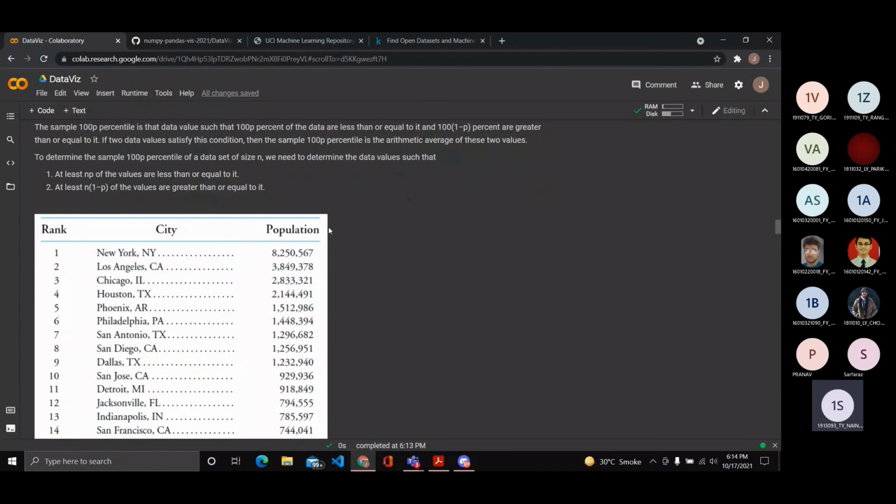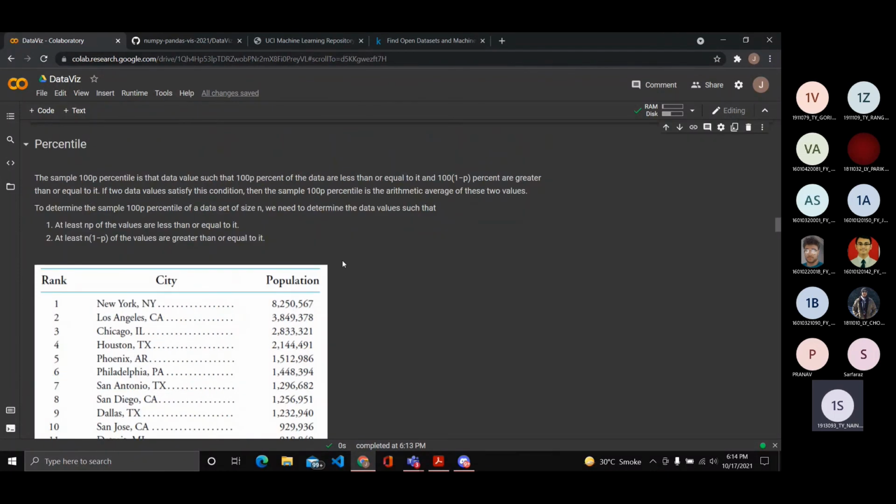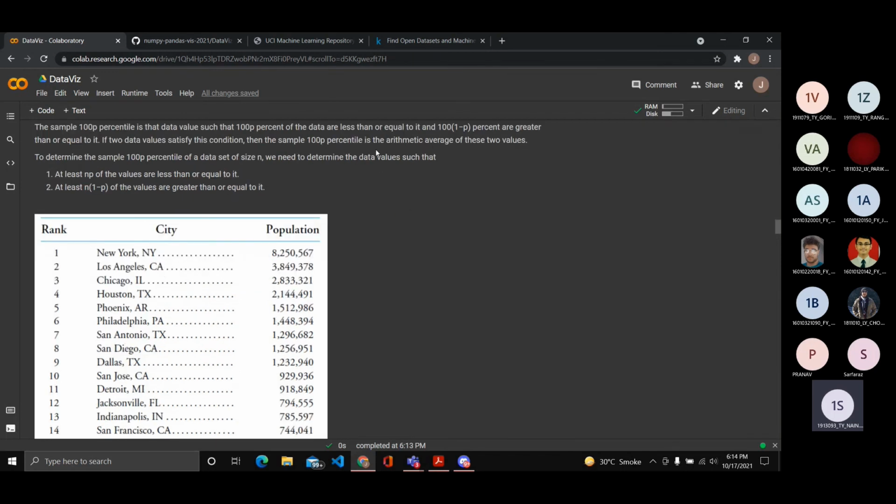If nobody has any more doubts, we can move on to the concept of percentiles. I believe everyone has a basic concept of what percentiles are, but let's just solve a few examples to get our minds warmed up. In general, for the 100p percentile, here p is a value between 0 and 1. So if I want to say the 80th percentile, p will be 0.8. The 100p percentile is the data value such that 100p% of the data is less than or equal to it, and 100(1 minus p)% are greater than or equal to it. If two values satisfy, we take the mean.